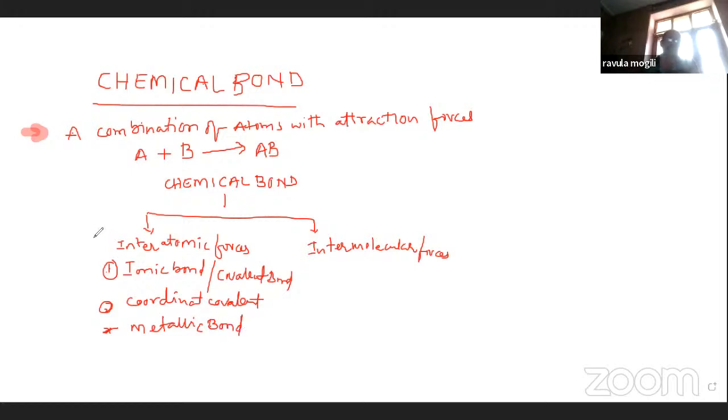So interatomic forces have different types: ionic bond, covalent bond, coordinate covalent bond, and metallic bond.